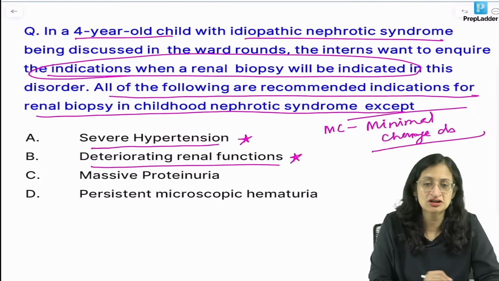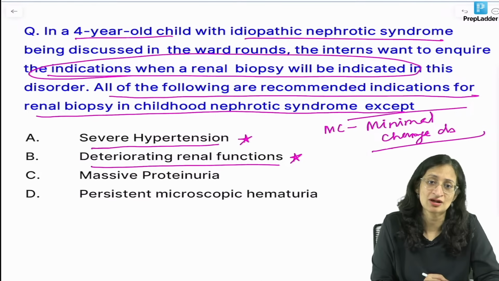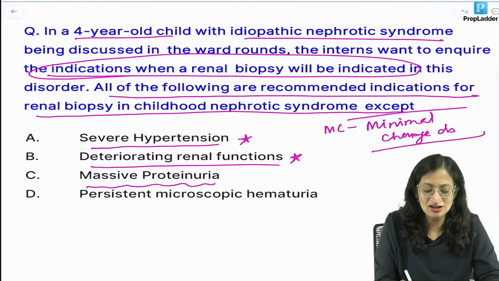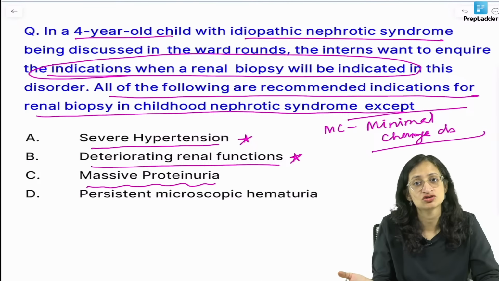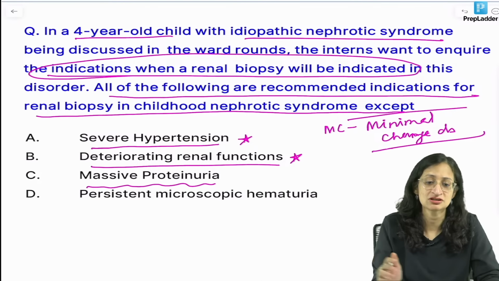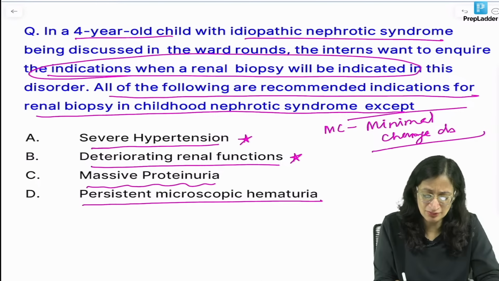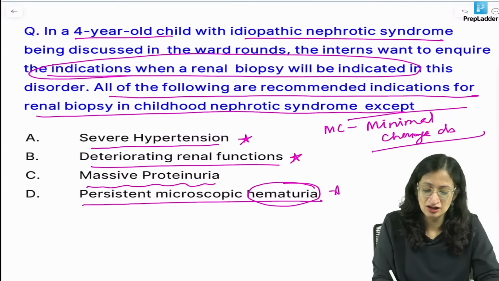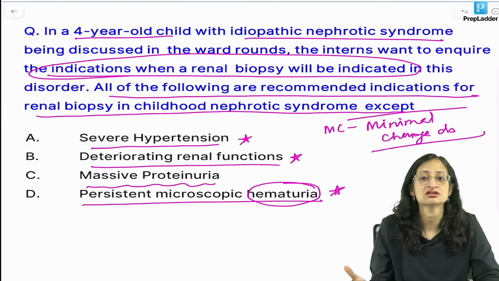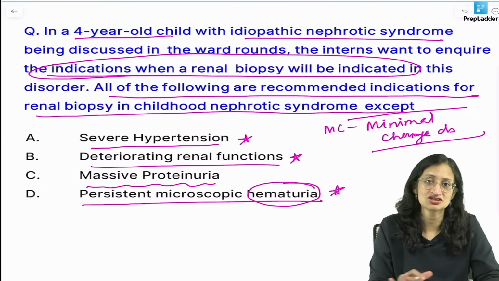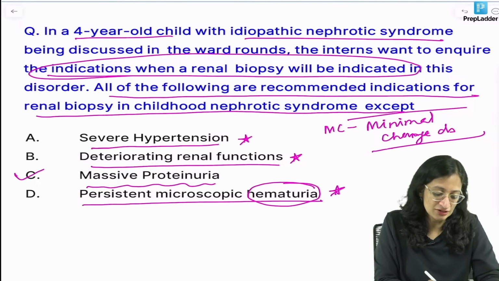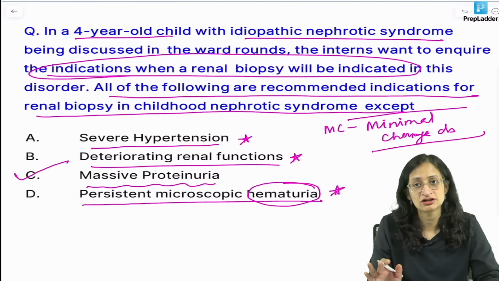If there are deteriorating renal functions, we need to do a kidney biopsy. Massive proteinuria is just a part of the nephrotic syndrome illness, so we need not do a kidney biopsy for that. But persistent microscopic hematuria, if it is there, again indicates a non-minimal change disease. So in all the starred conditions, we are going to do a kidney biopsy, but for massive proteinuria alone, we do not need a kidney biopsy.